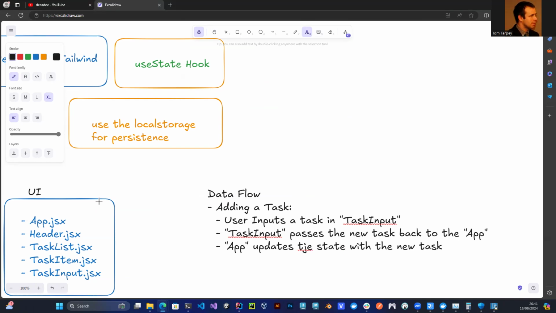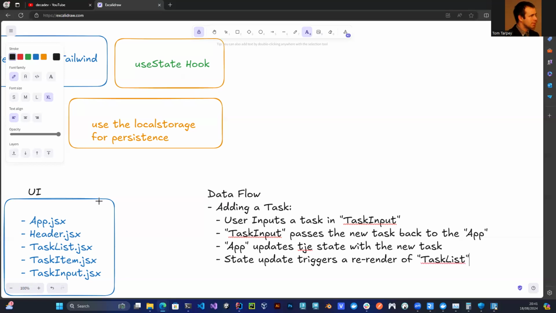Then we get a state update trigger. The state update then triggers a re-render of the task list.